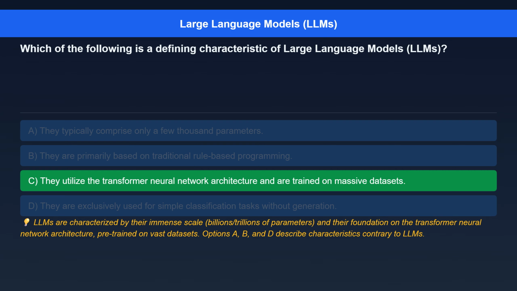The correct answer is, quote, they utilize the transformer neural network architecture and are trained on massive datasets. Here's the explanation. LLMs are characterized by their immense scale, billions, trillions of parameters, and their foundation on the transformer neural network architecture, pre-trained on vast datasets. Options A, B, and D describe characteristics contrary to LLMs.